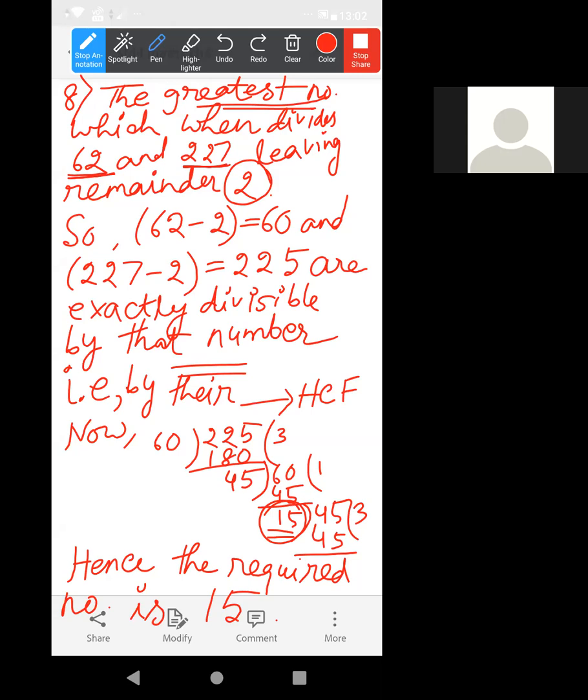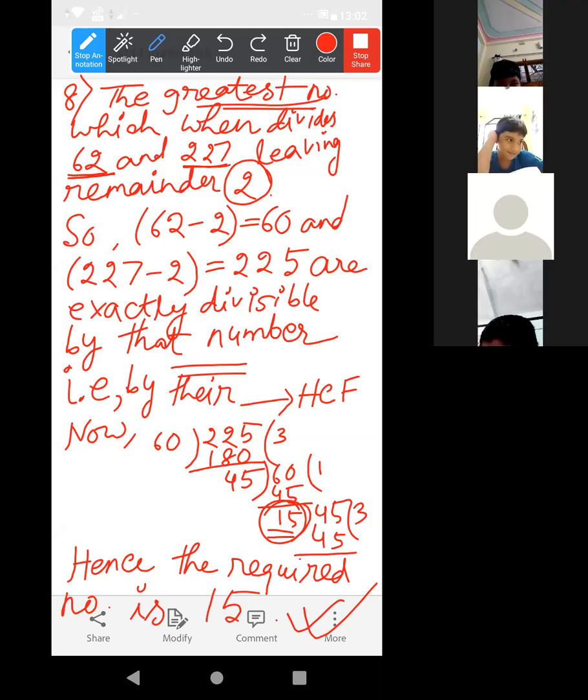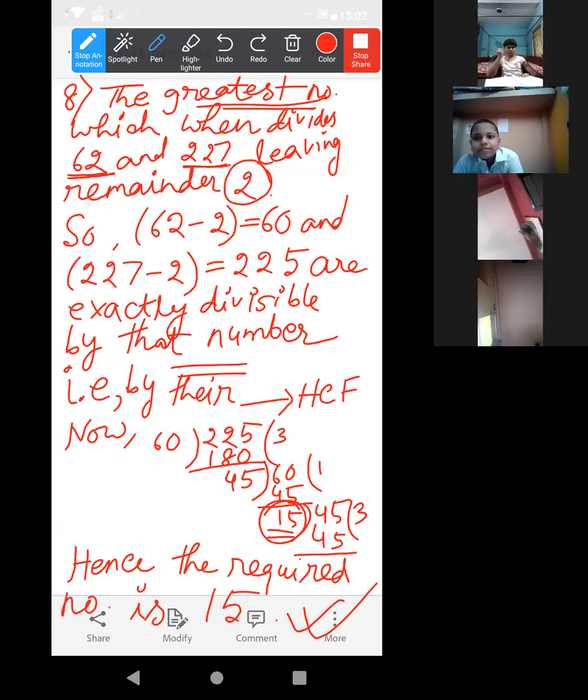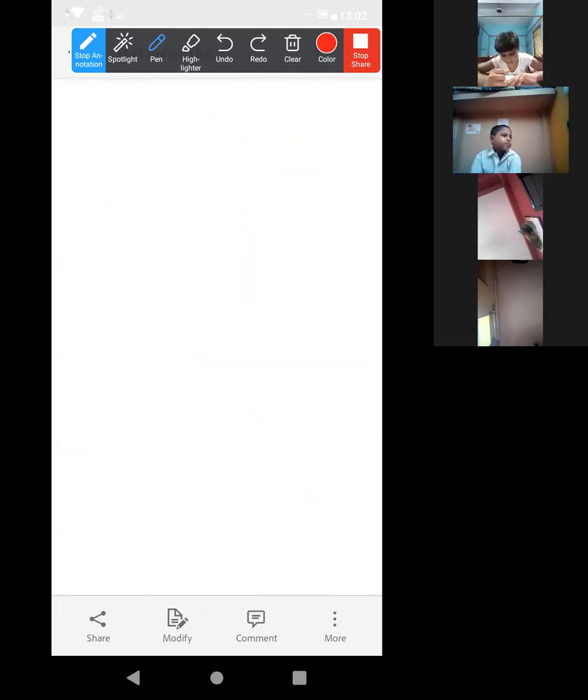Ma'am, can you give this as homework? No, just do it in class. Number 9. Acha, have all of you completed number 8? Yes, ma'am. Acha, Riyazuddin, Orpon, Oishi and Soumojit, keep your camera on. Soumojit's camera is broken, I know, but the other students keep your camera on. Okay. Now number 9, start.